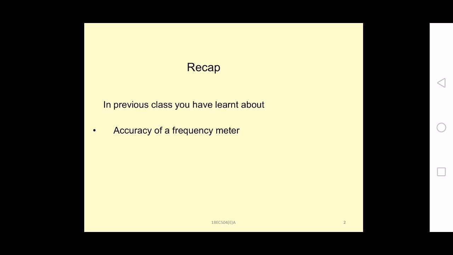And we may have errors due to the time base. The time base is derived from the 1 megahertz crystal oscillator. A crystal oscillator may be prone to differences in temperature, differences in supply voltage, and differences in aging, which means after years its performance may deteriorate.